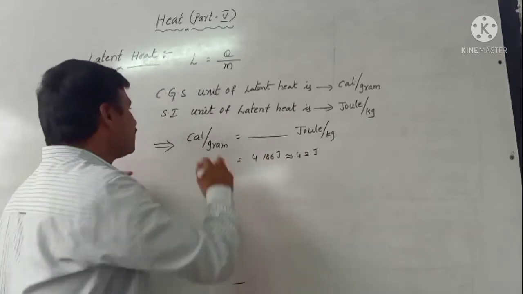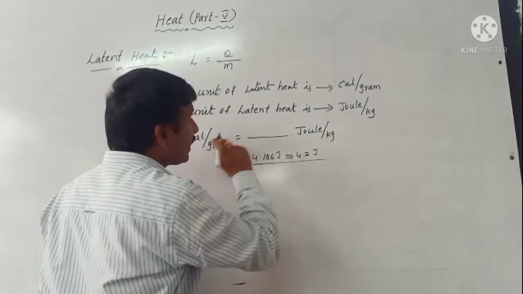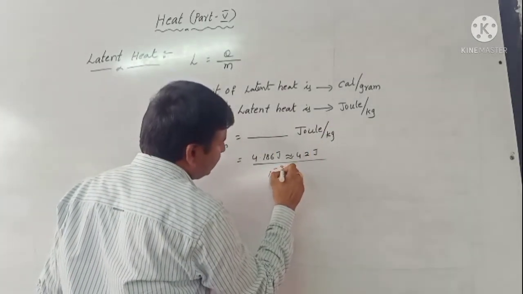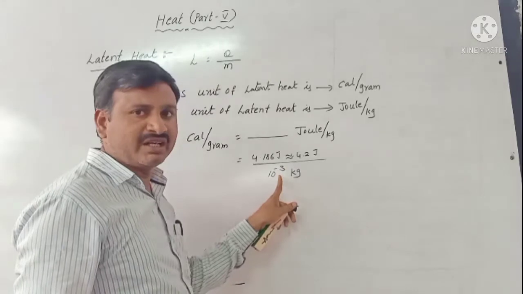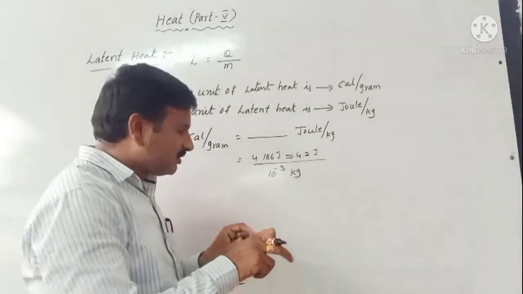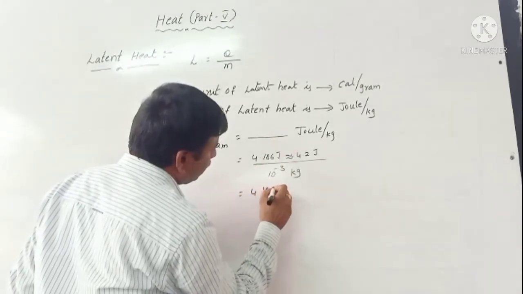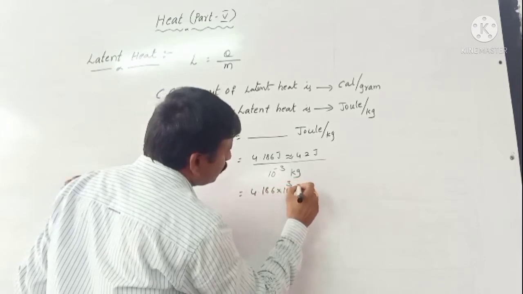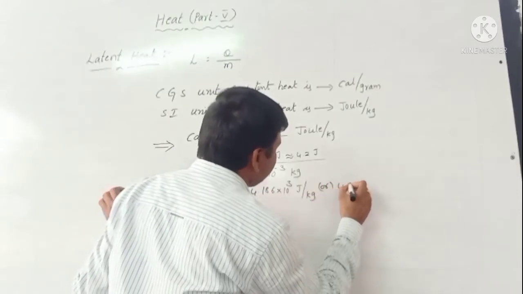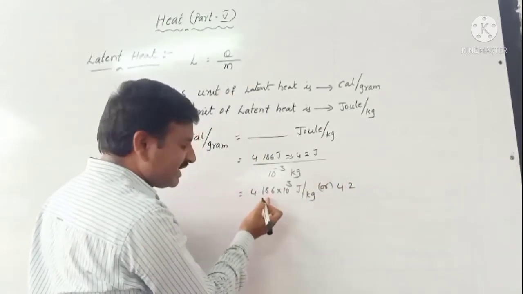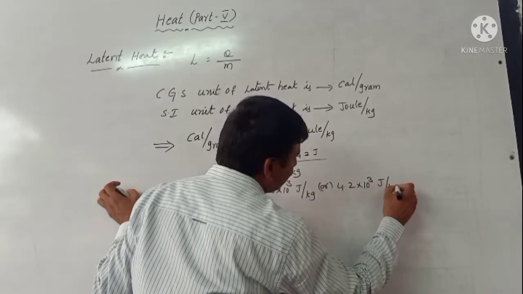So calorie is converted to joule. Then gram is converted into kilogram, we write 10 power minus 3 kg. 10 power minus 3 is in the denominator place; taking it to the numerator place, it changes to 10 cube. That's why we write 4.186 into 10 cube joule per kg. It is the accurate value. Or we write 4.2, the approximate value nearest to 4.186, into 10 cube joule per kilogram.